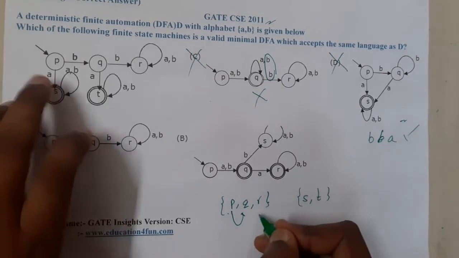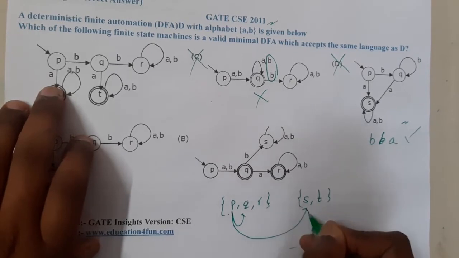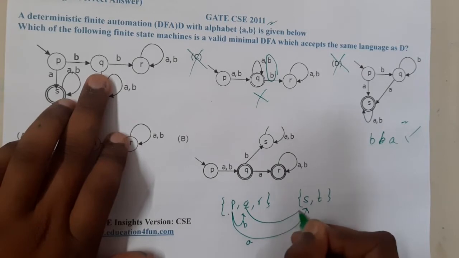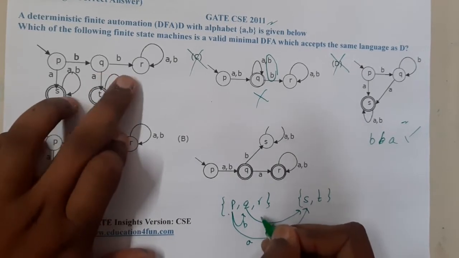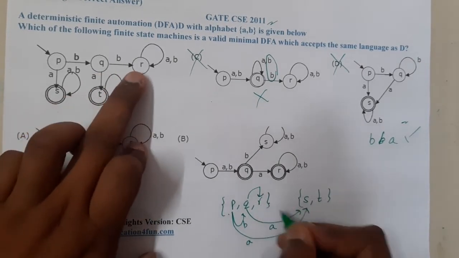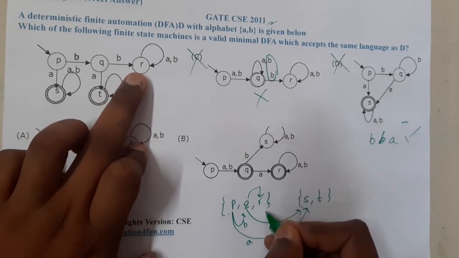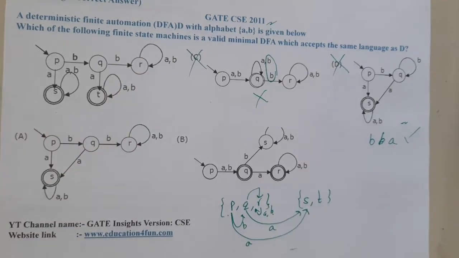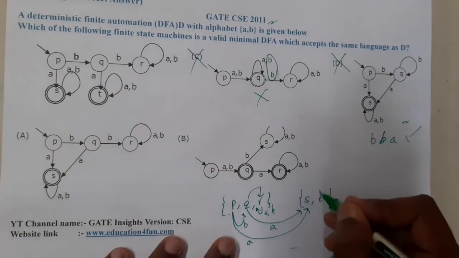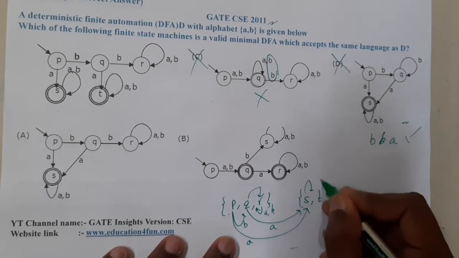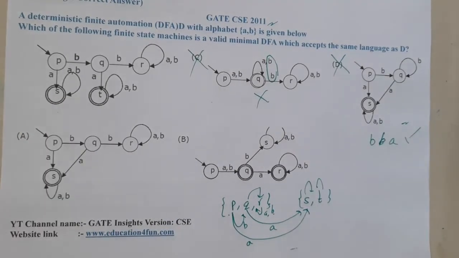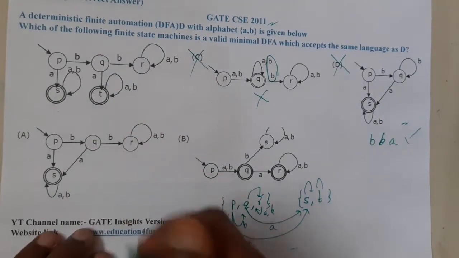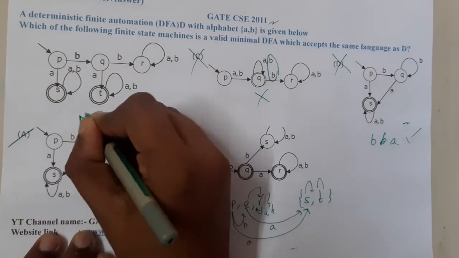In Q also, when the input is A, it is coming here, but when the input is B, it is staying here, and similarly with R. R having input A or B stays in itself only. And S has a self loop as well. Both of them are having self loops, so blindly you can combine these two into a single state. That is the trick which I told. You can directly conclude A is the correct answer.